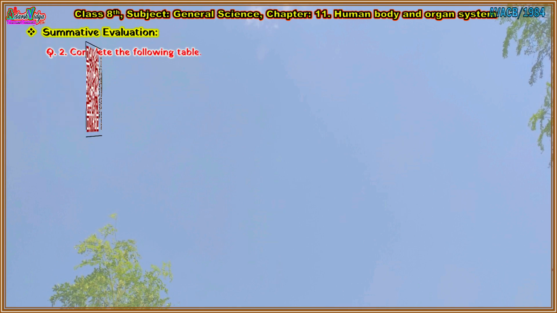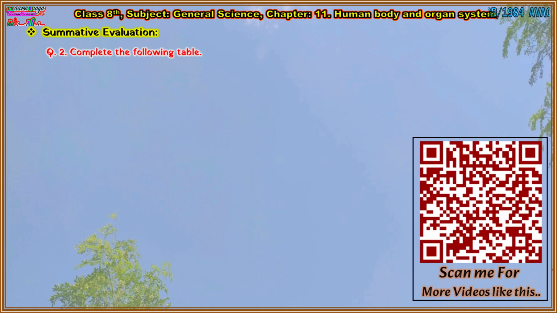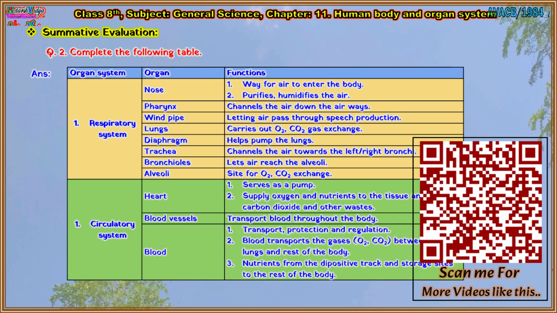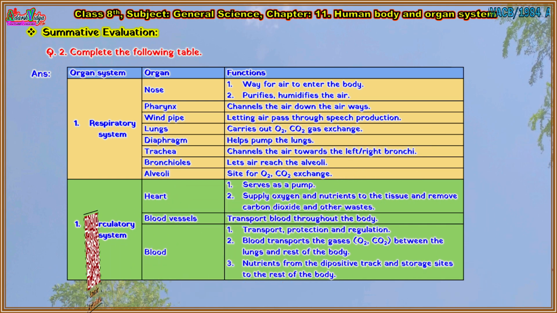Question second. Complete the following table. Answer is: first, respiratory system and its organs: nose, pharynx, windpipe, lungs, diaphragm, trachea, bronchioles, alveoli. Function of nose: 1. Way for air to enter the body. 2. Purifies, humidifies the air.